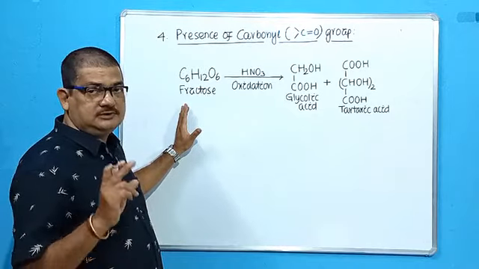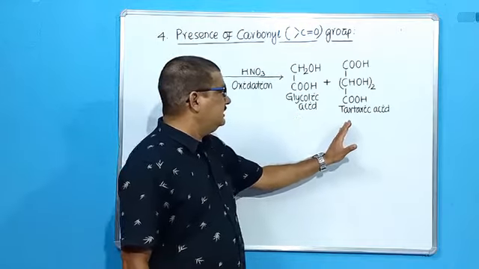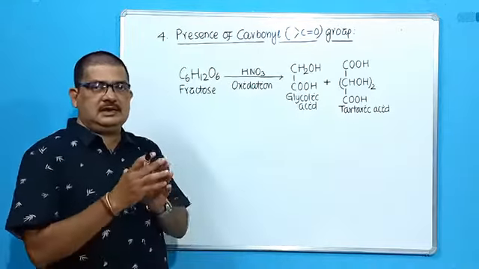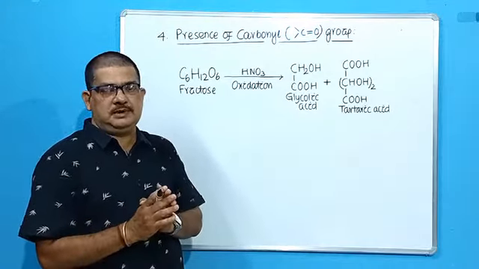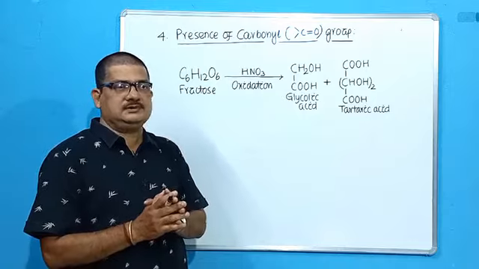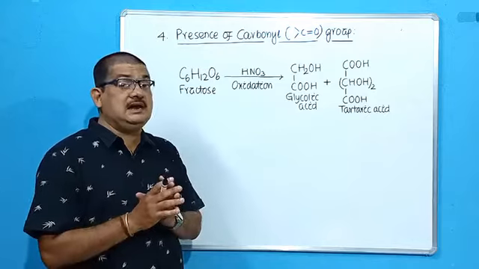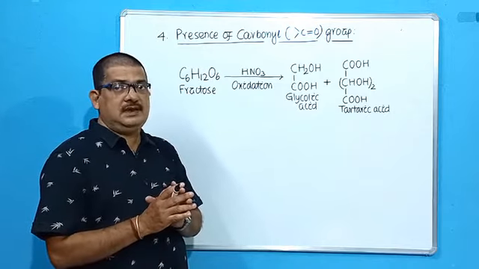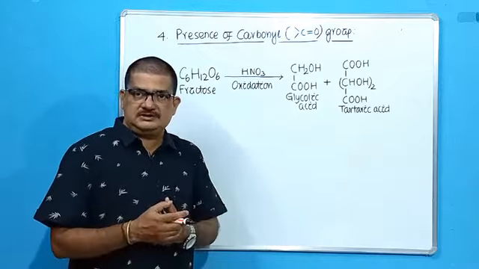How many carbons are there in fructose? 6. Here carbon atoms are 2 and here it is 4. So all the acids formed contain fewer carbon atoms as compared to fructose. It is only possible when a carbonyl group is present, not an aldehyde group. So it confirms the presence of a carbonyl group.